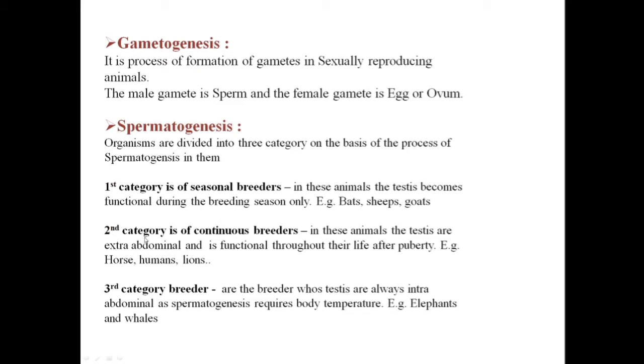The second category of animals were the continuous breeders, where their testis is extra-abdominal throughout their life and they are functional throughout their life after puberty. The examples of continuous breeders were horse, humans, and lions. And the third category are the breeders whose testes are always intra-abdominal, because the process of spermatogenesis in these animals requires body temperature. The examples that we had taken were elephant and whales.